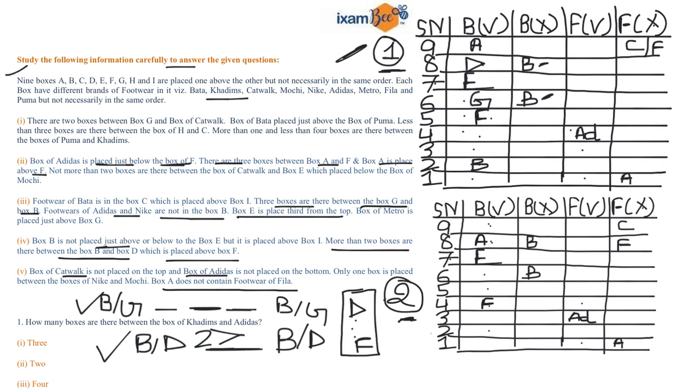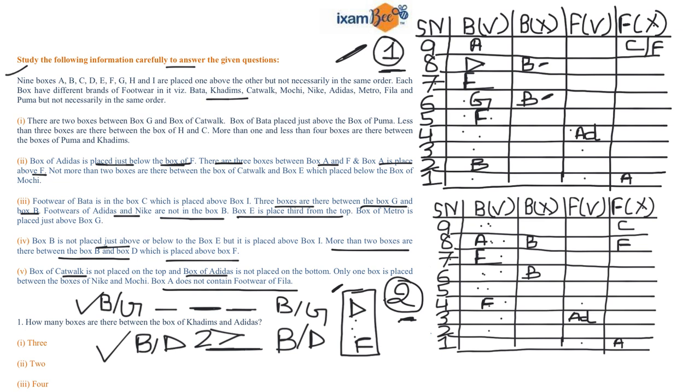If I fix B at 9th position, I know that there is a gap of 3 boxes between B and G, so G must be at 5th position, and then in order to accommodate the condition that D is above F, D must be at 6th position. But the condition fails that the gap between B and D is more than 2 boxes. So you cannot place B at 9th position. Also, B cannot be placed at 8th, 7th and 6th position. Also, it cannot be placed at 4th and 3rd position as well.